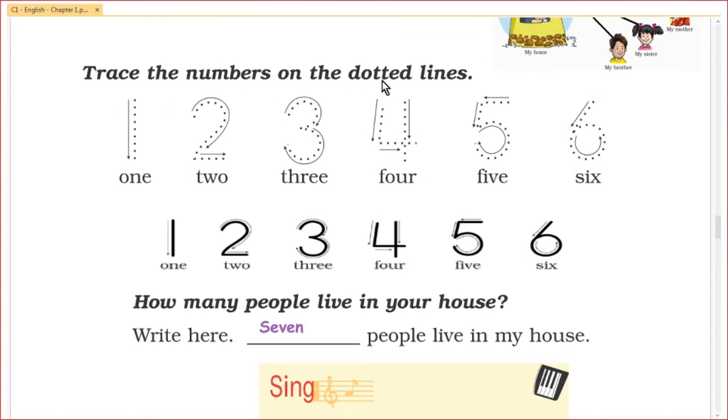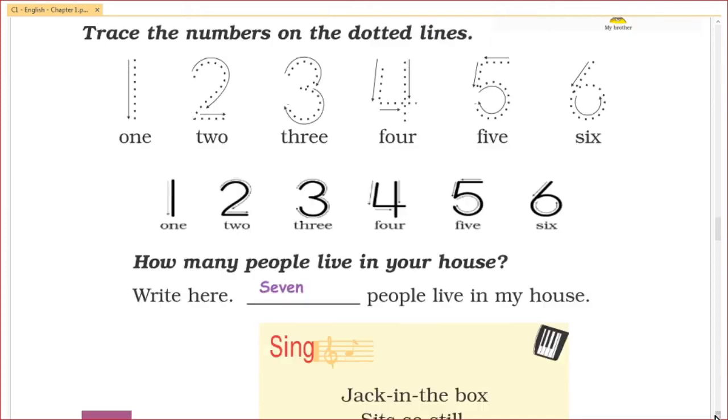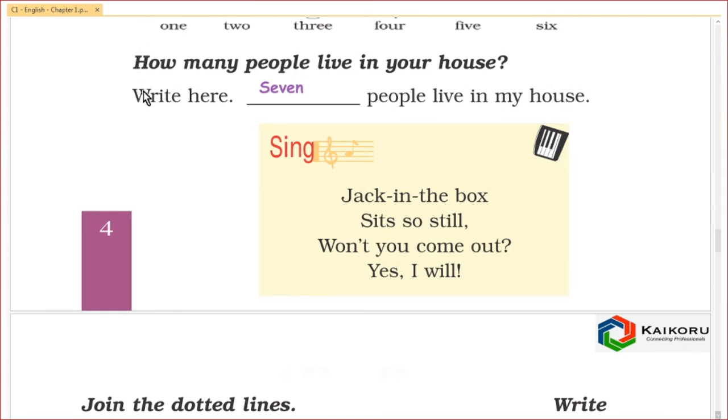Trace the numbers on the dotted lines. Kids, you need to trace the number like this. 1, 2, 3, 4, 5, 6. You also kids, trace the numbers in your book. How many people live in your house? Right here. 7 people live in my house.